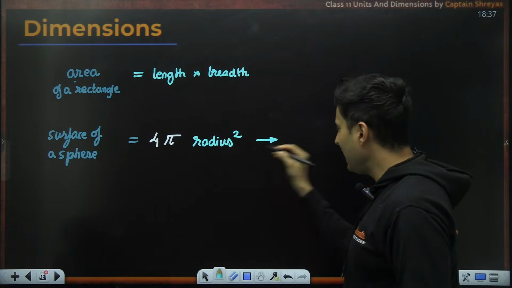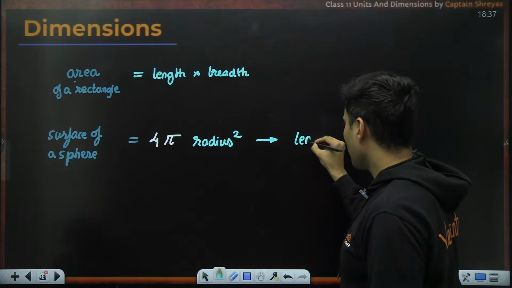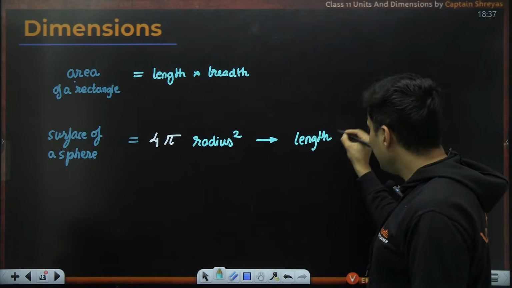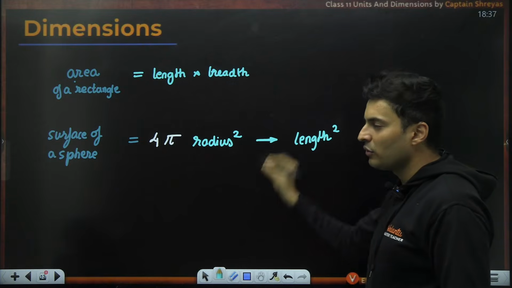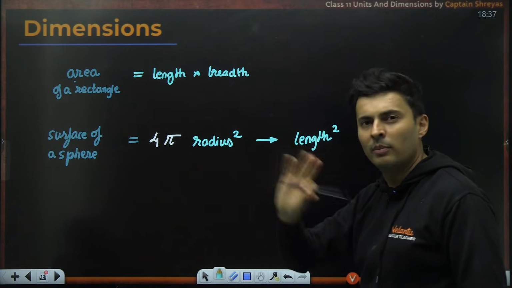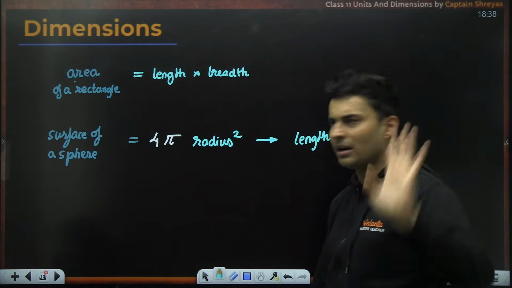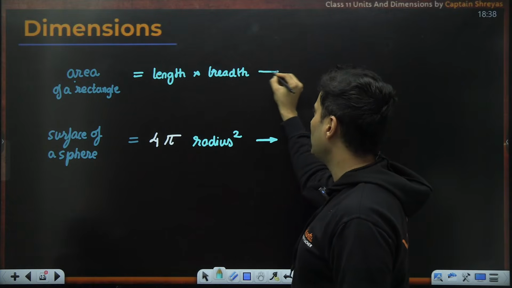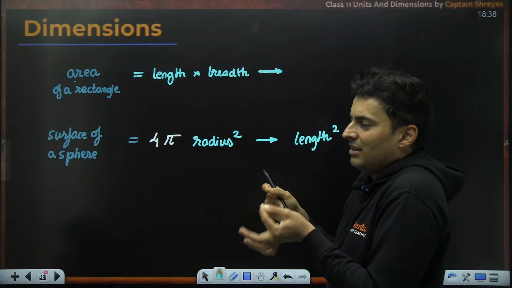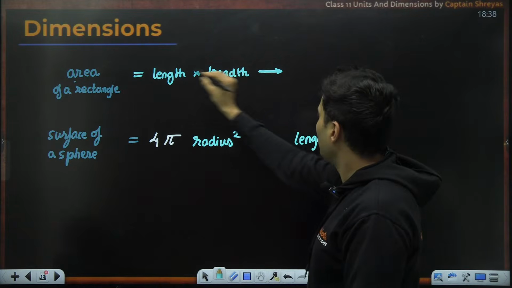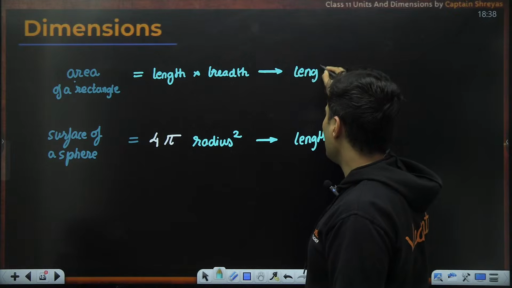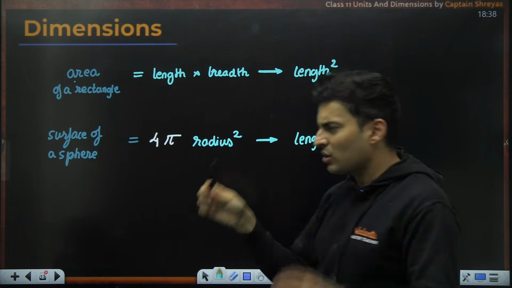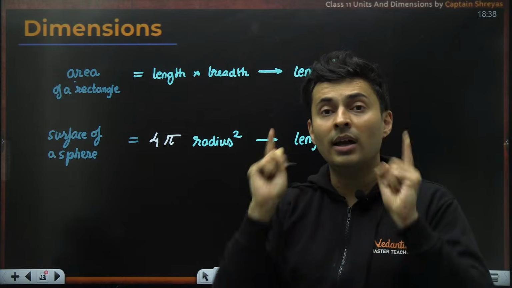Radius is nothing but measured in length. You measure it in meters, kilometers, whatever. At the end of the day, it is length. And length is there 2 times. So basically, it is square of length if you think about it. Forget the constants for a moment because constants don't have units. Length and breadth: breadth is also at the end of the day some kind of length only. It's just that the smaller side is usually called the breadth. So fundamentally you are measuring length 2 times. Radius, I know you measure it once, but you are using it in the formula 2 times.